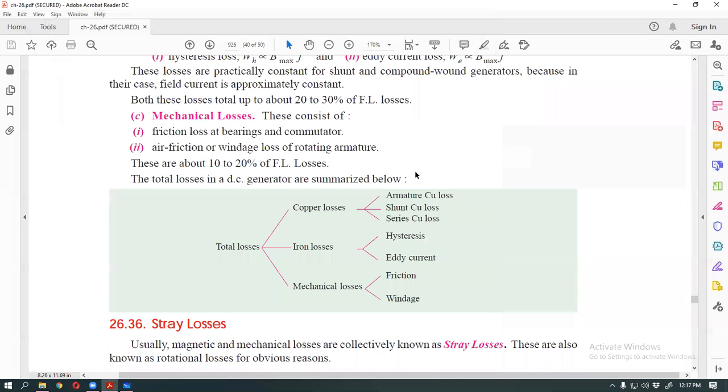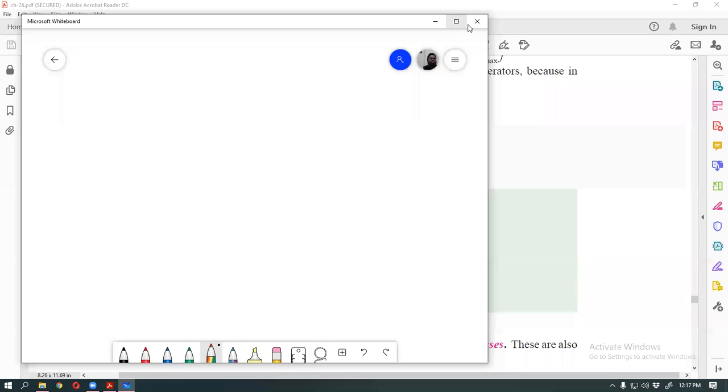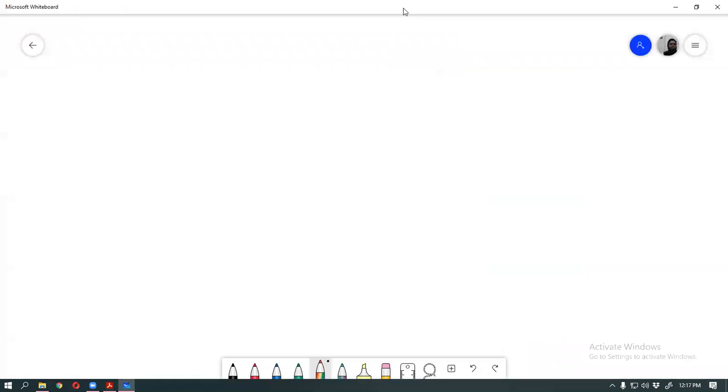So this is the total loss. You know that our generator has three parts. Generator at first, this is the armature part, this is the mechanical part. At first the movement of the armature, then electromotive force is developed, then our power is developed.